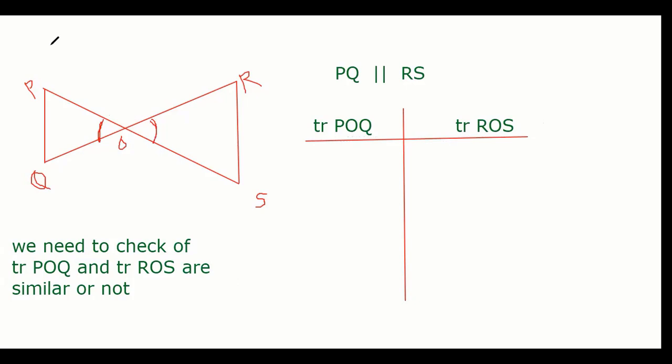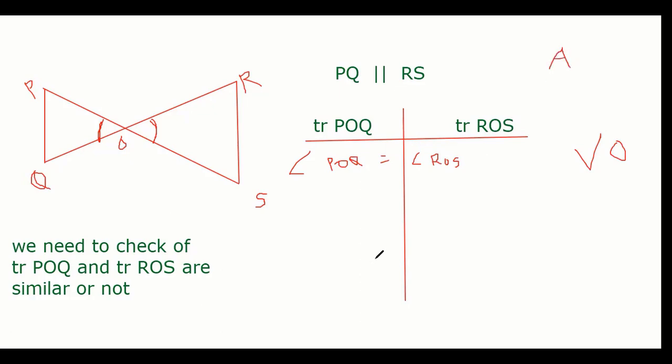Because of vertically opposite angles. Angle POQ will be equal to angle ROS, because vertically opposite angles are equal. So one, our A, is proved, guys.